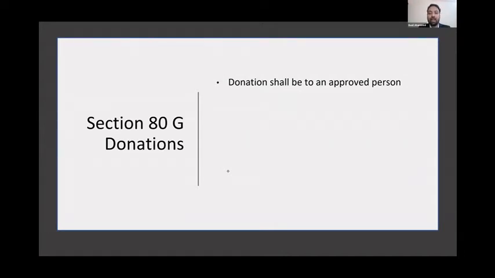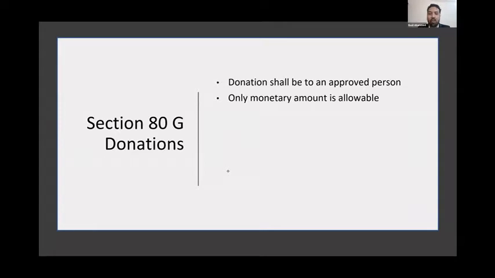Donations for a festival or other things that you give as a businessman cannot be shown as an expense in your profit and loss account. Of course, you can show it in your profit and loss account when you prepare it, but income tax people are going to disallow it. So donations should be paid only to an approved organization, and only a monetary amount is allowable. That means if you're paying donations in kind, such as land, building, or making certain legacies to charitable organizations, all those donations will be disallowed.